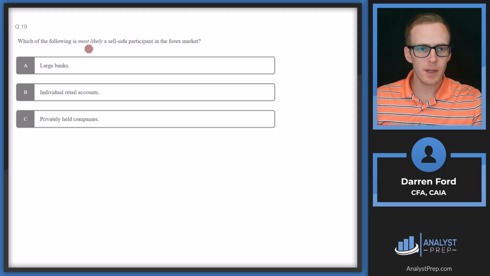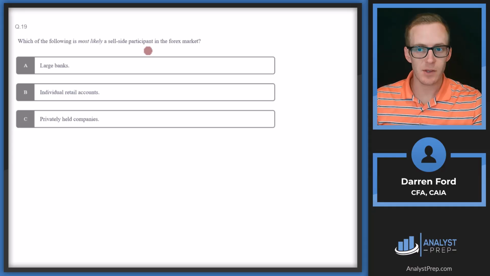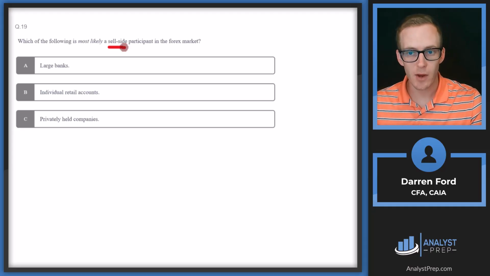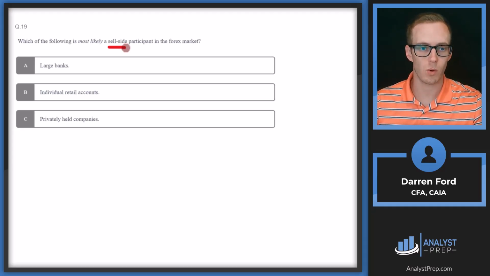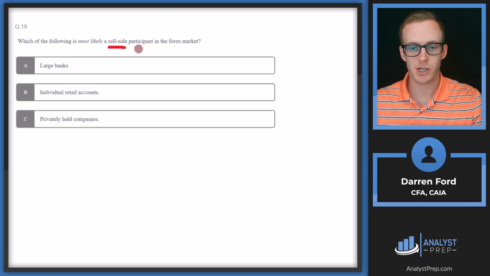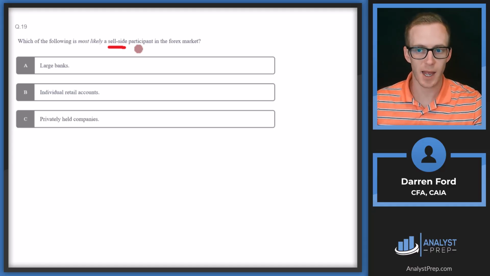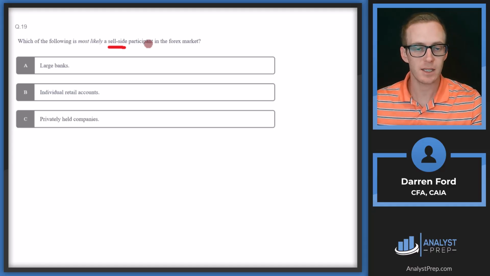Answer B. Which of the following is most likely a sell-side participant in the Forex market? Is it A, large banks, B, individual retail accounts, or C, privately held companies? A sell-side participant is going to be an intermediary who provides a role where they're matching up buyers and sellers on each side, like a market maker, facilitating liquidity and trades.